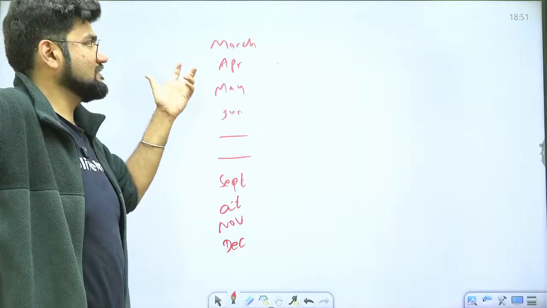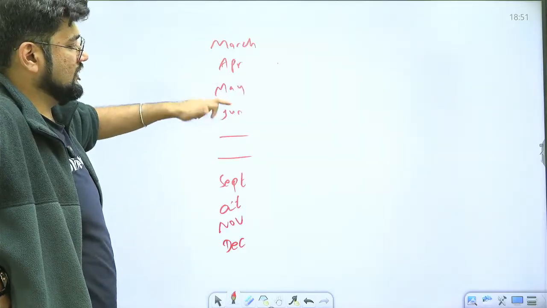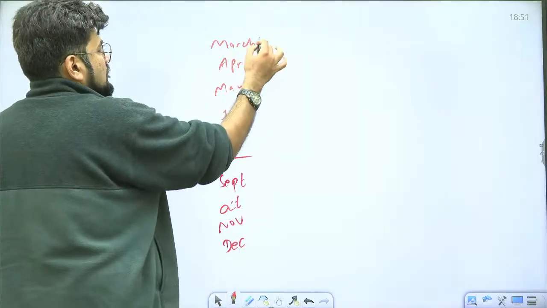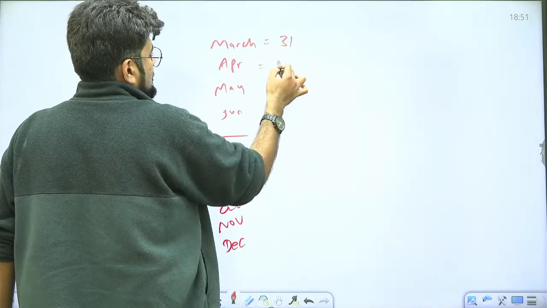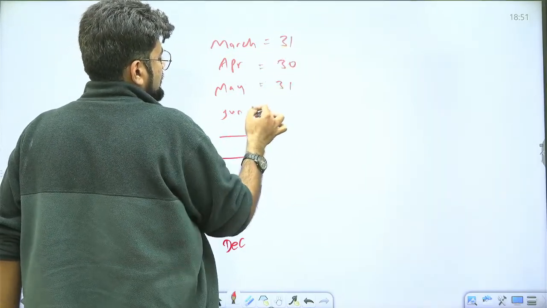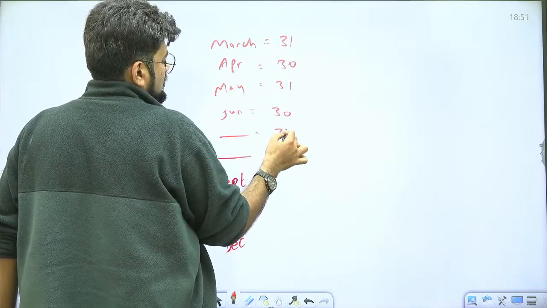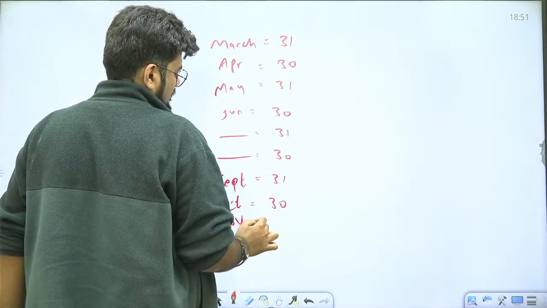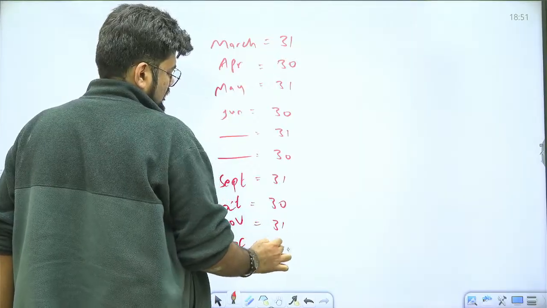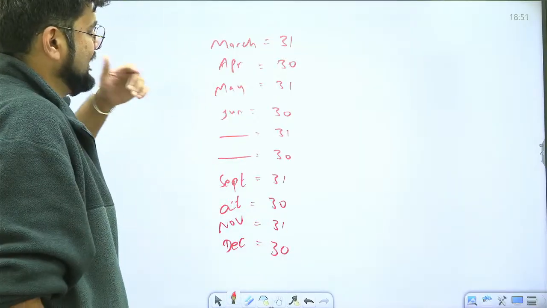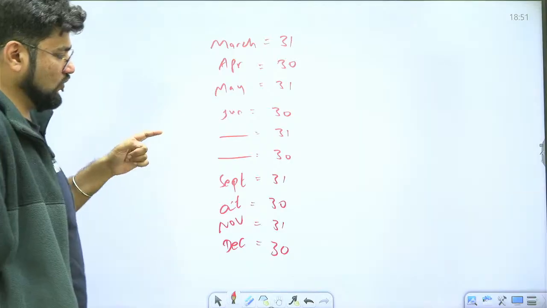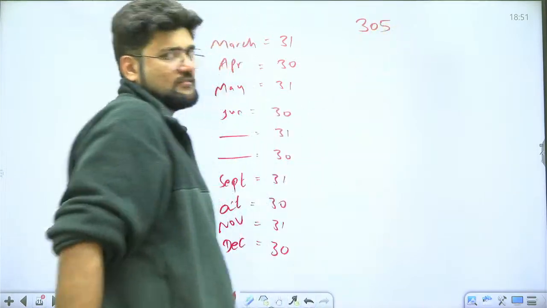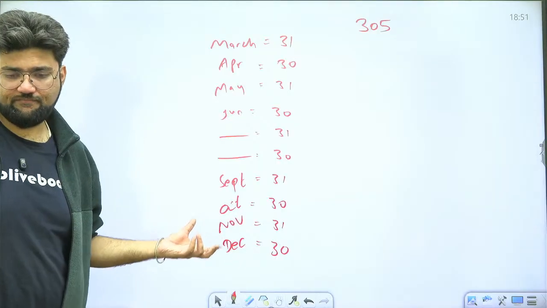And what was the process like? The process was 31, 30, 31, 30, 31, 30, 31, 30, 31 and 30. So that is 300, plus 1, 2, 3, 4, 5. So 305 days is what they had accounted for. And it was a very simple process, a very simple calendar which they were following.